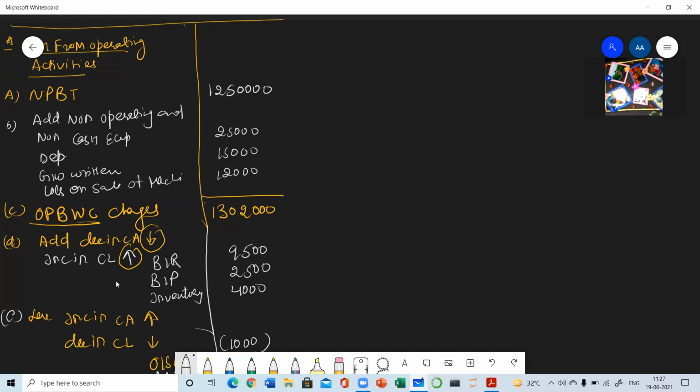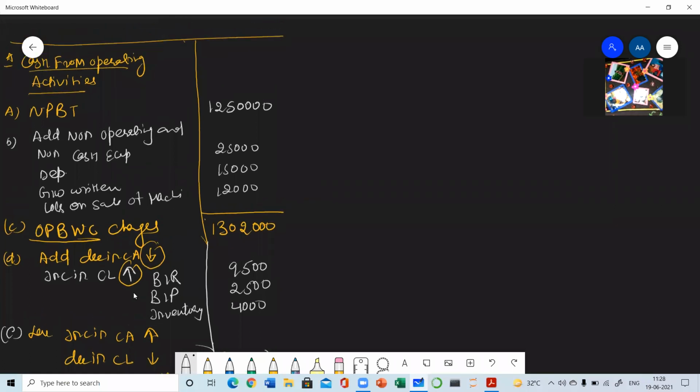So every time the formula should be there in your mind for solving the question. So add non-operating items: depreciation, goodwill, loss on sale of machinery. Then there was no item to subtract. So we have not subtracted anything. Then the final result will be known as operating profit before working capital changes. Then add decrease in current assets and increase in current liabilities except cash and cash equivalent, current investment, short-term borrowings, and provision for tax. These four will not be considered here. Other than these four, each and every current asset and current liability will be considered.